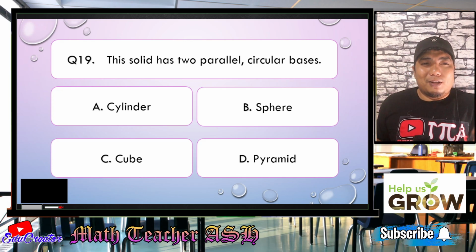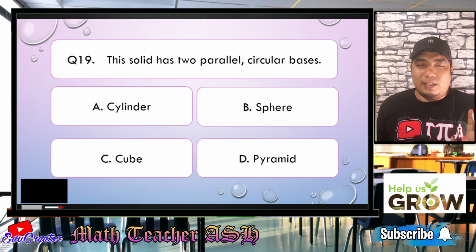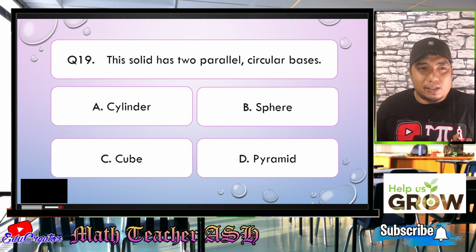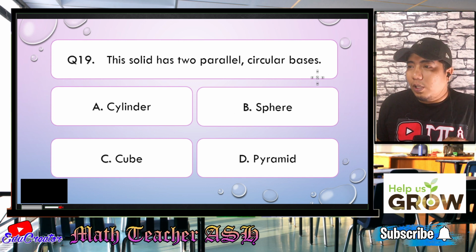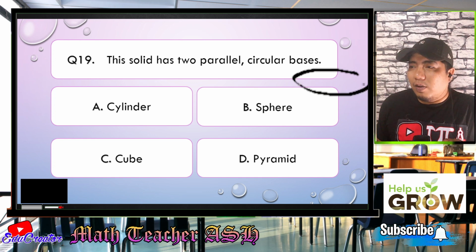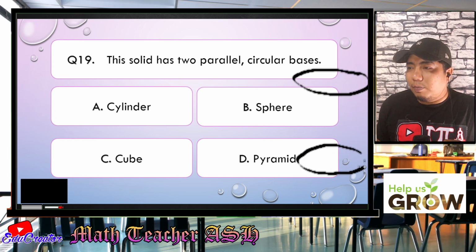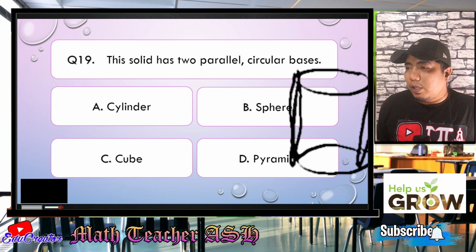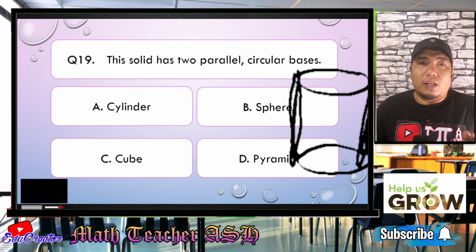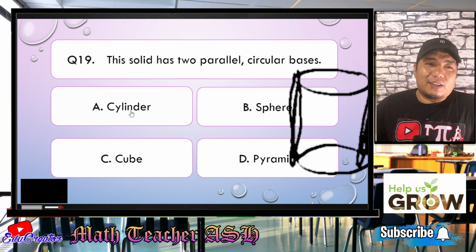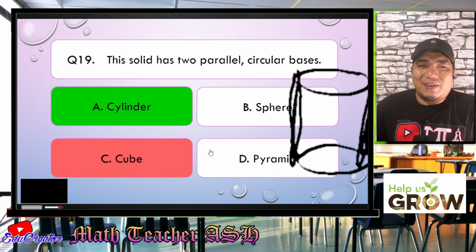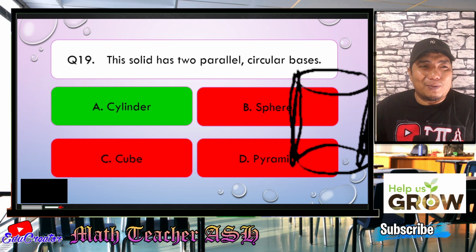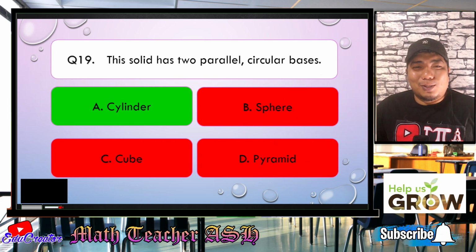All right, my dear math learners, if we consider the solid in this question, it has two circular bases. If we try to draw that, it will always look like this. We have a circular base there and another circular base here, and these two circular bases are parallel with each other, so the distance between them is just the same. So what solid have you formed? All right, very good. That kind of solid is known as a cylinder, that is letter A. Easy, right? Very easy, my dear math learners. I hope you got that one. Now let us go to question number 20.